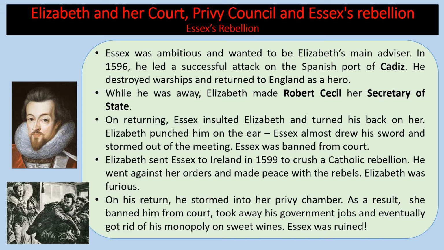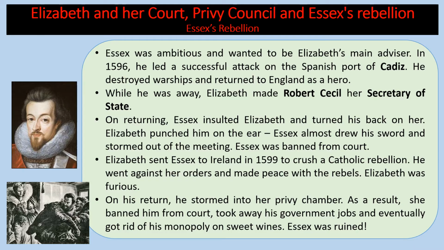But while he was away, Elizabeth made Robert Cecil his Secretary of State. And on returning, Essex insulted Elizabeth and he turned his back on her. Elizabeth punched him on the ear and Essex almost drew his sword. He half drew his sword and he stormed out of the meeting. And as a result of this, Essex was banned from court.